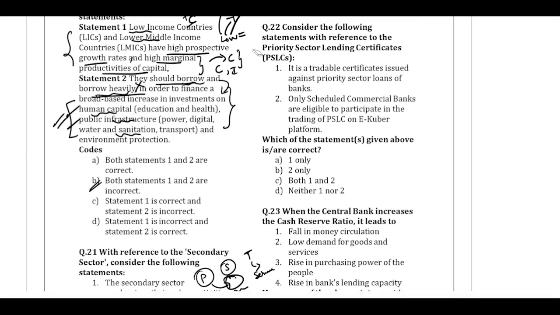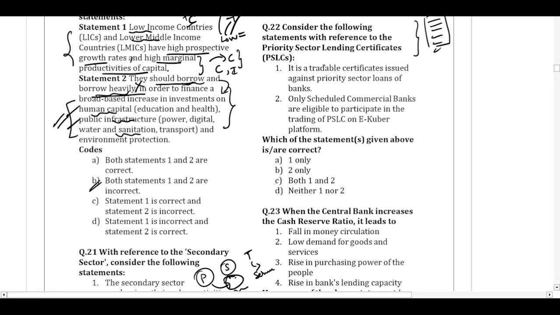Consider the following statements with reference to the priority sector lending certificates. So the Reserve Bank of India has put various priority sector lending norms on the banks. As per that, every bank has to give a certain percentage of their loans to the priority sectors. And the list of the priority sectors will be given by the Reserve Bank of India.